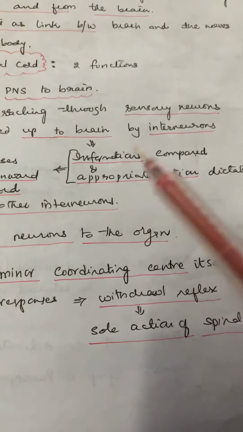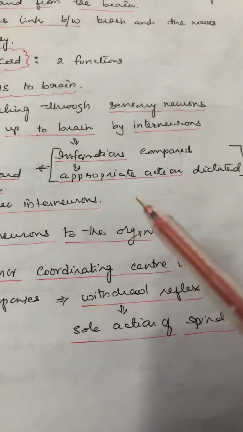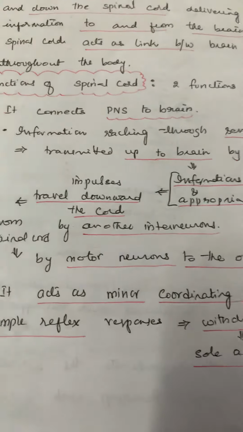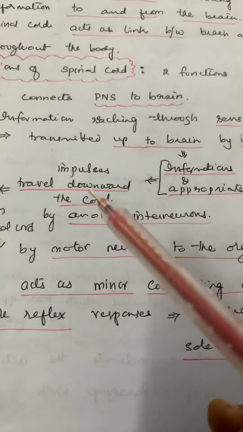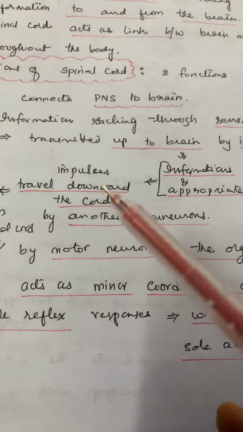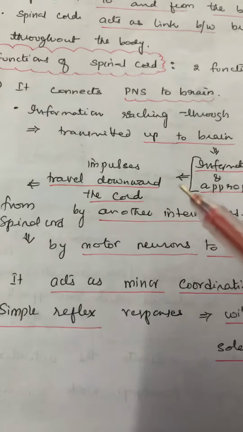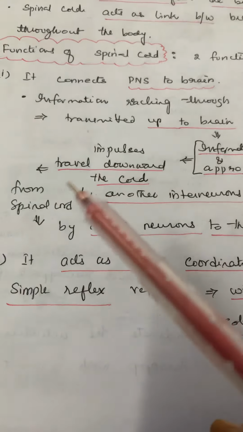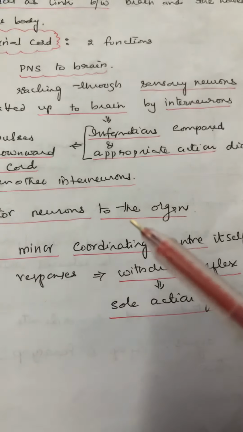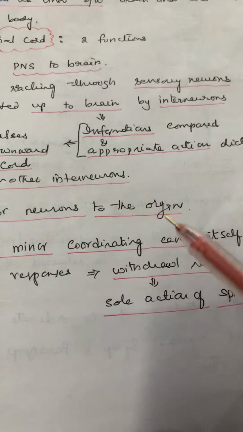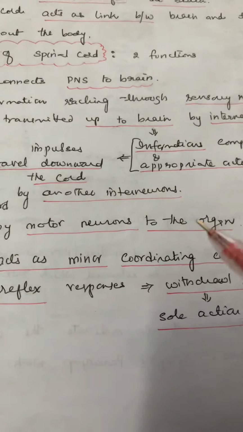That information will be compared and appropriate action will be dictated in the brain. Then the impulses will travel downward in the spinal cord, and from the spinal cord by motor neurons it will be transmitted to the target organ.